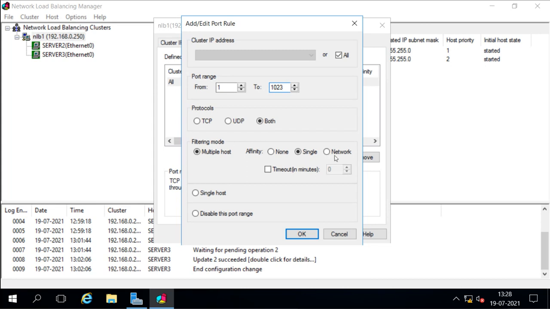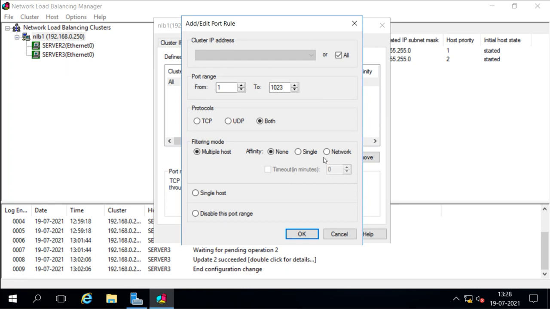Now if I select affinity none, then what will it do? It will not select the same host every time. It will select any host. It can select any host anytime. If suppose the request goes to this server and it is not able to reply in time, then it will connect to the other host. So affinity will decide how it is going to reconnect. So if suppose the first time the client is connected to server 2, next time it will not try to connect to the same server, it can connect to server 3 or 4 also.